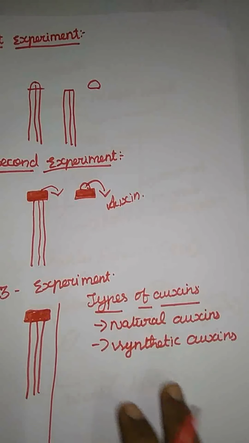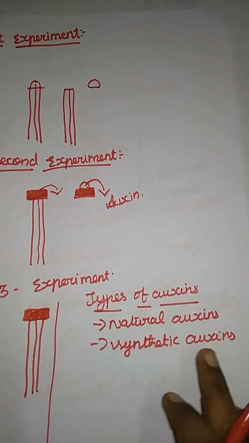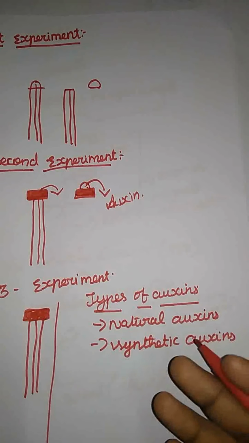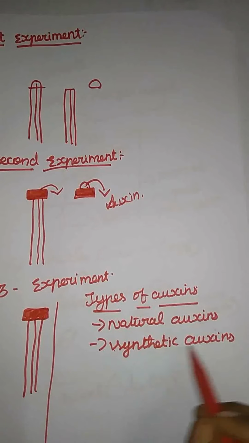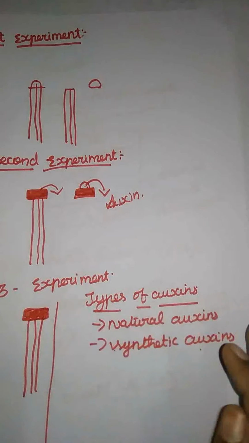A synthetic auxin is artificially prepared; that is the synthetic auxin. If the plant is not having any growth, spraying auxin will give growth, right? So that is the synthetic auxin. If the plant normally has auxins, it will have normal growth.